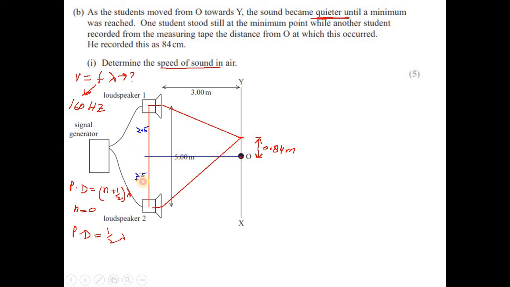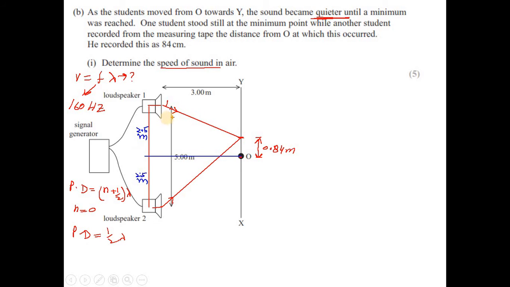Now we need to find the distance traveled by wave 1 coming from speaker 1, going there, and the distance traveled by wave 2, or sound 2, from speaker 2. If we can figure out those distances, we can subtract them to figure out the path difference.